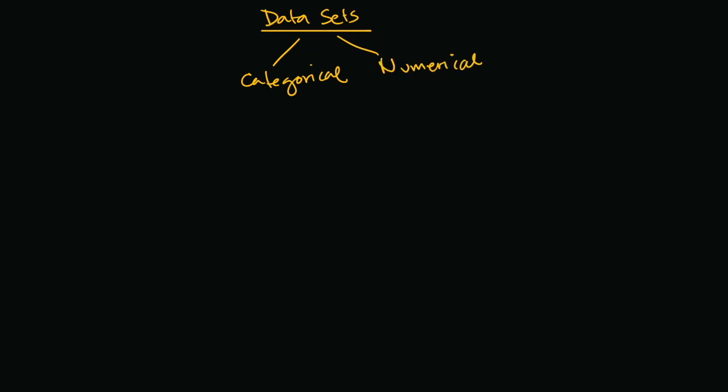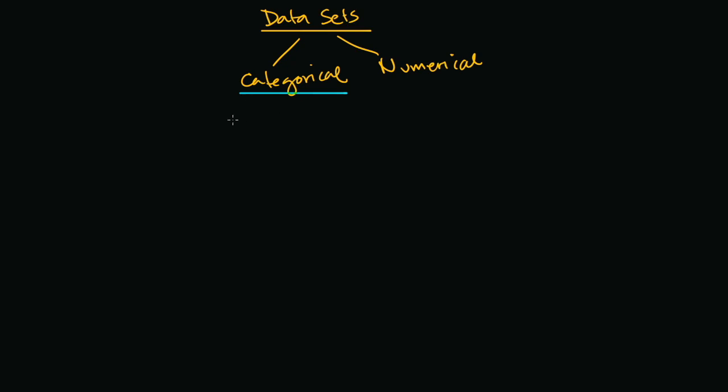In this video, we're going to think about types of data sets. And when we think about data sets, broadly speaking, we can divide them into categorical and numerical data sets. Now, categorical data sets are ones where we're putting things into, as the name implies, categories. We're putting labels on them. They're saying something meaningful, but they're not necessarily measurements, things that are being quantified.